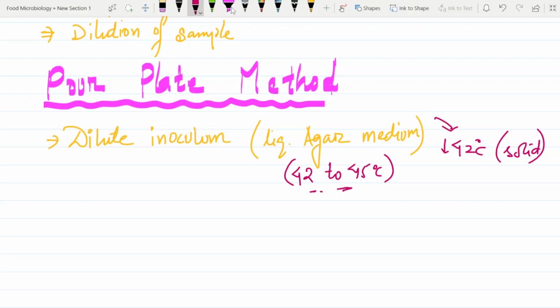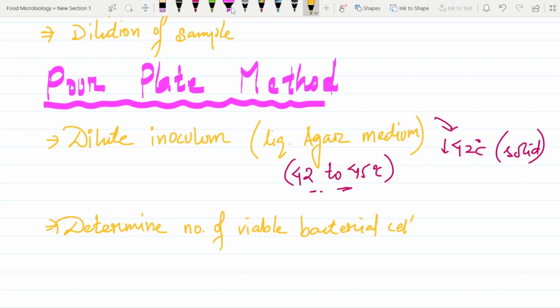Simple as that. Now, why do we use the pour plate method? It is used to determine the number of viable bacterial cells.